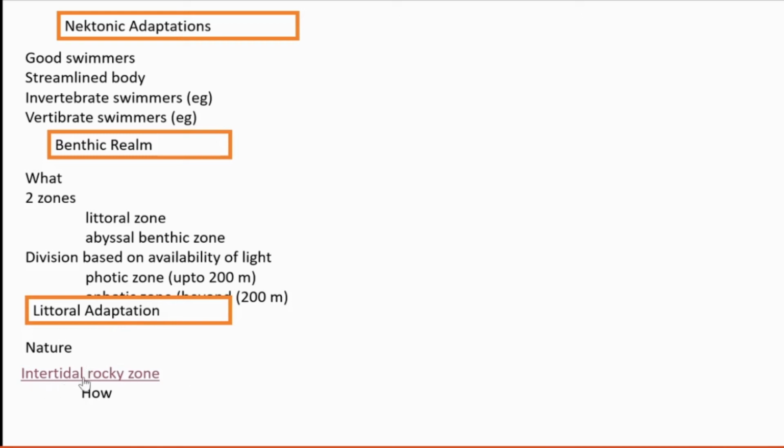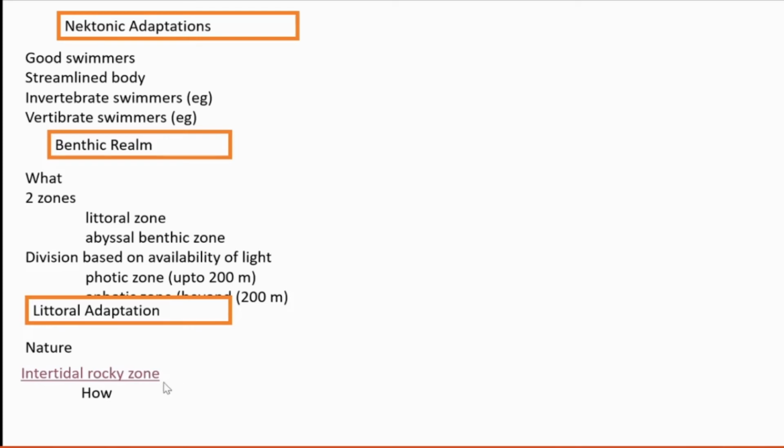Then we are going to see about intertidal. Intertidal rocky zone. Inter means between. Between what? Between tides. Tides means high tide and low tide. It is that area between high tide and low tide. So when there is high tide, water rises to a certain level. When there is low tide, water again sinks down. So between these two marks, there is an area. That area is called the intertidal rocky zone. Okay.